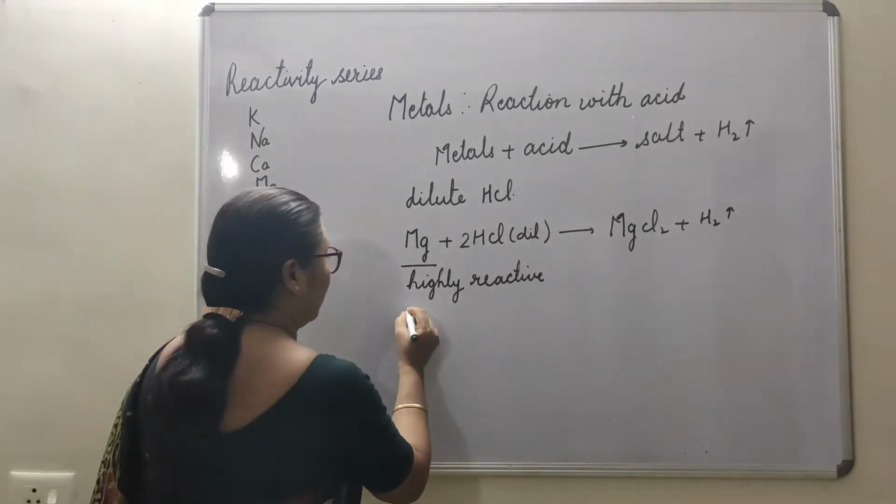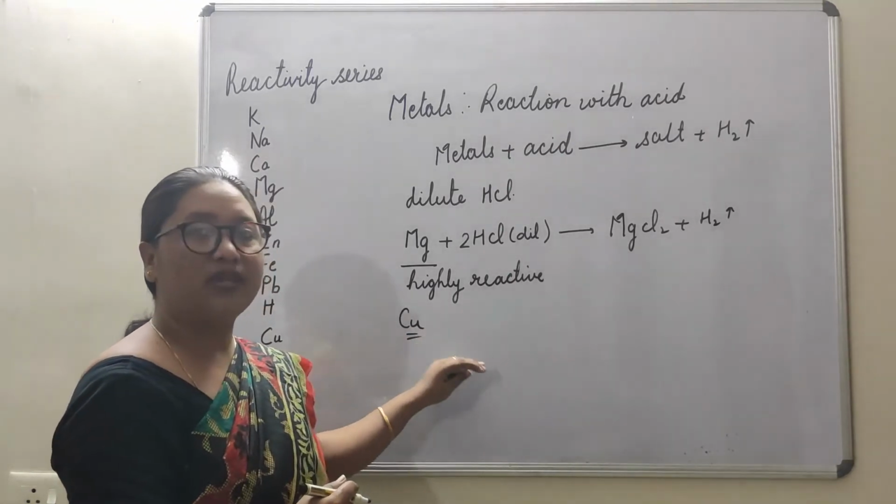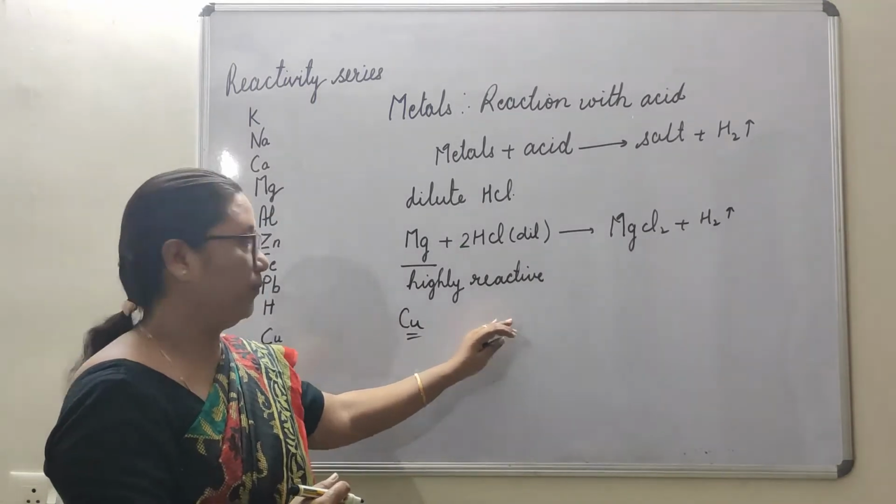But when we talk about copper, copper doesn't react with dilute hydrochloric acid at all.